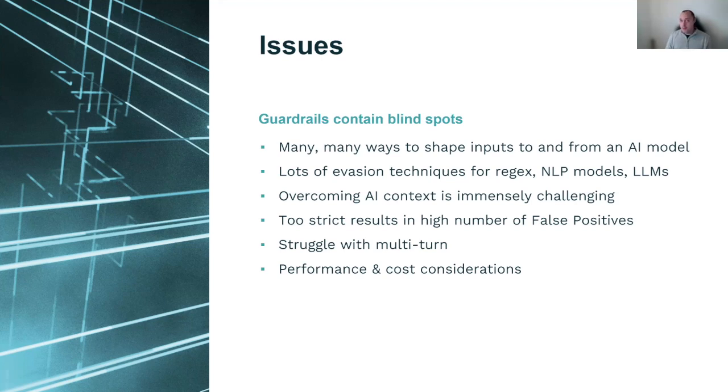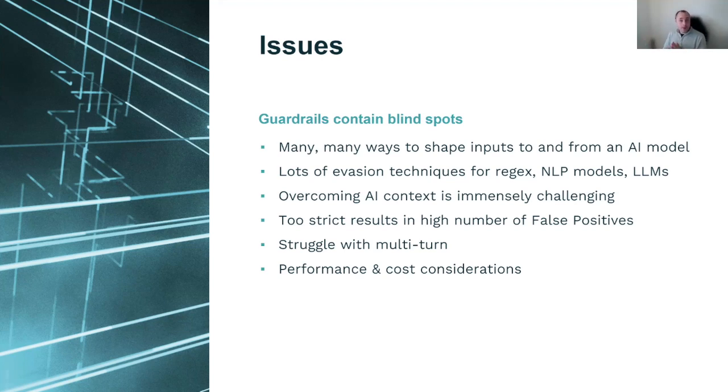Another big problem, and we'll come back to this later in this talk, is that overcoming context to AI is very, very challenging. I'll talk more about it later, but what this is: if I'm deploying an AI model or an agent for a specific use case, that use case is very bespoke. Building a universal guardrail that's going to look at all the peculiarities of topics and phrases is very, very difficult.